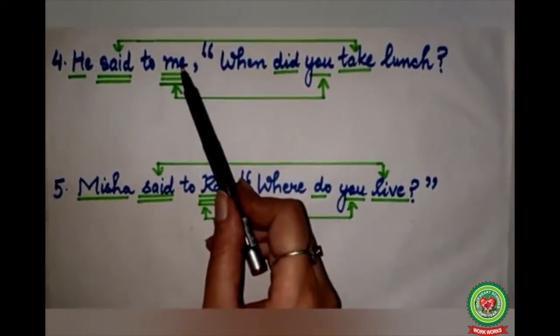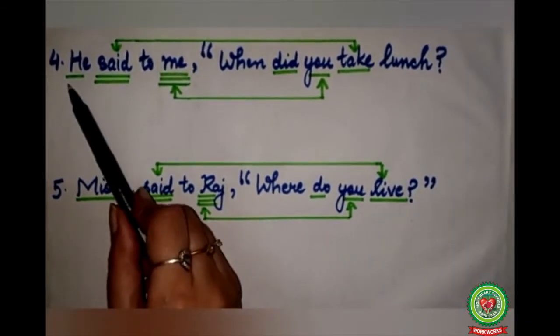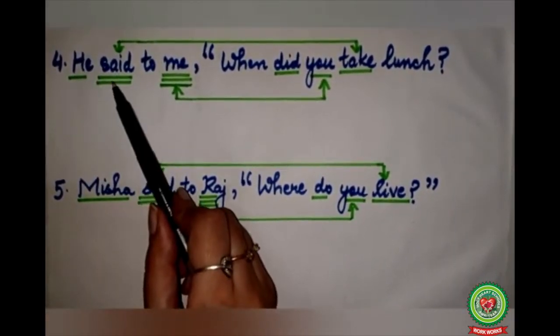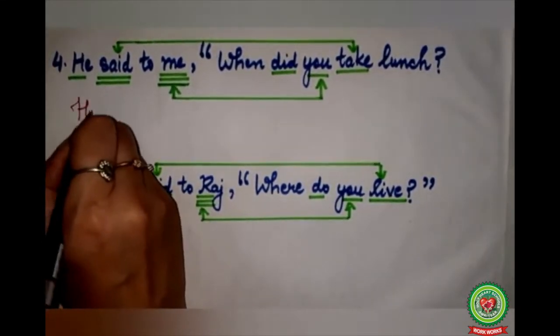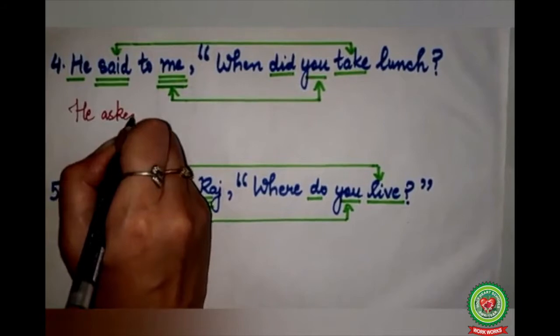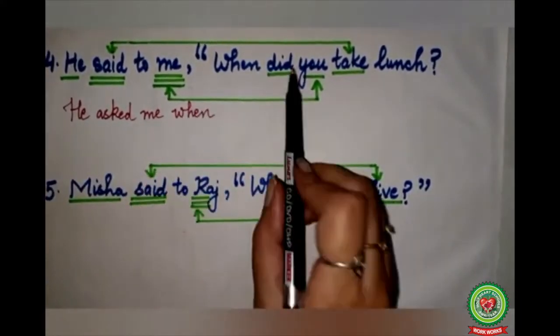Fourth sentence. He said to me, when did you take lunch? "He said to me" is the reporting verb. "When did you take lunch?" is the reported speech. He is the subject, single underline. Said is the verb, double underline. Me is the object, triple underline. Now he said to me will change into he asked me. When will come as it is. When. Did you take lunch?